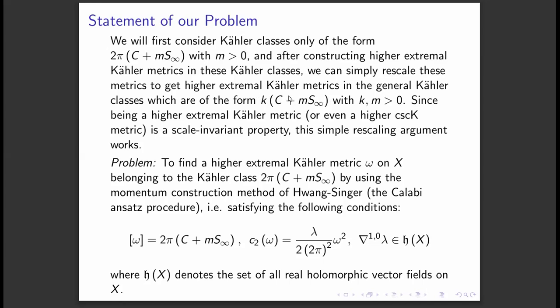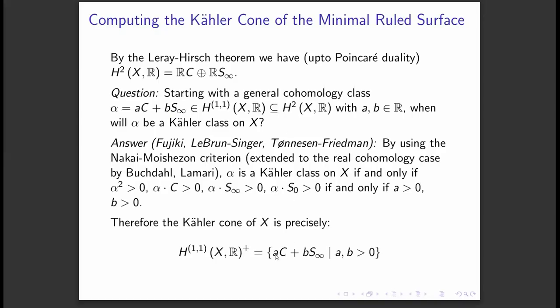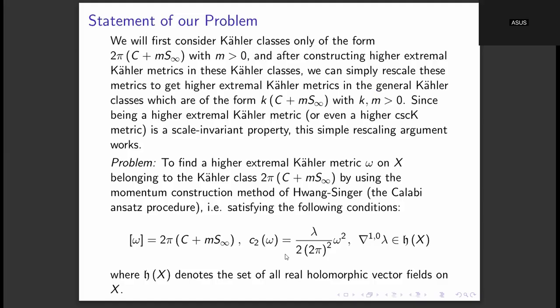These are precisely all the Kähler classes, meaning they exhaust the whole Kähler cone of X. So we first construct the required kinds of Kähler metrics only in these Kähler classes of the form 2 pi times c plus m into s infinity, and then we apply a scaling argument to get our results in all the Kähler classes. This just simplifies our problem.